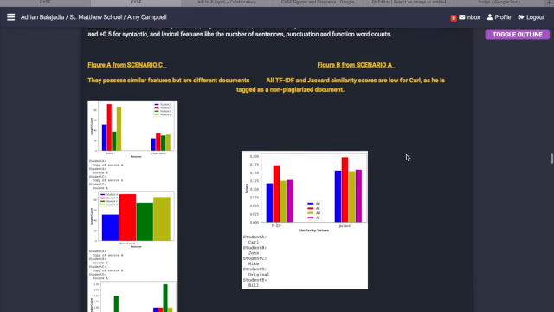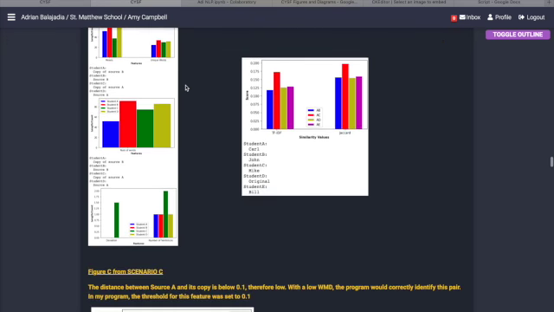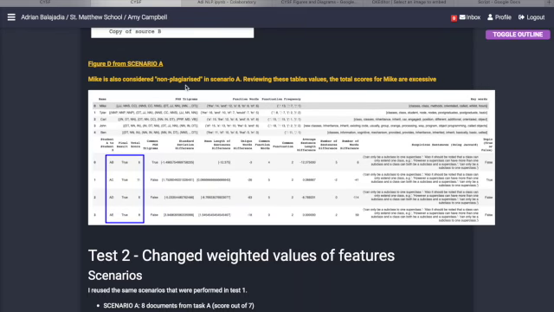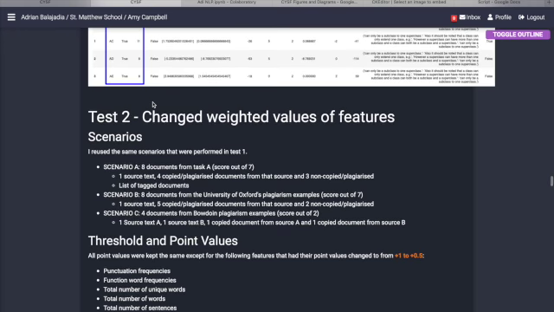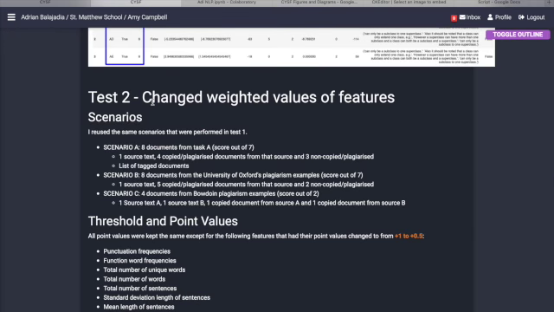Additionally, I concluded that I needed to reduce the point values for some features that were not so good at indicating cheating. For example, in figure A, a document may have the same amount of sentences but could have entirely different topics. Therefore, in the second test case scenario, I reduced certain point values for sentence related features and word related features.